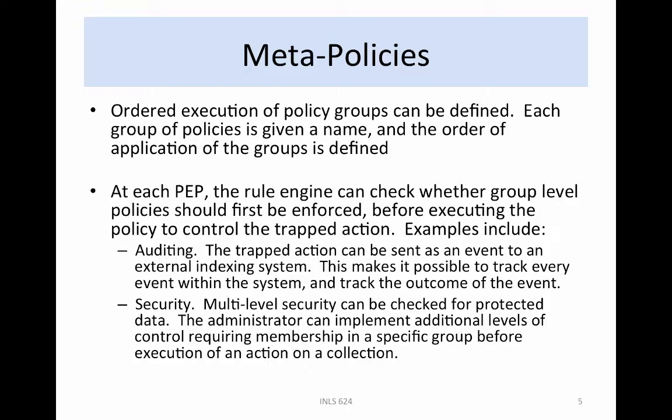At the policy enforcement point, the rule engine checks whether the group level policies should be applied before executing the policies that control the requested action. An auditing policy group generates event information about the action, which is sent to an external indexing system. This makes it possible to audit every action taken on the data management system, correlate changes in state information with requested actions, and track the outcome of every action. Note that the audit policies themselves can be audited.